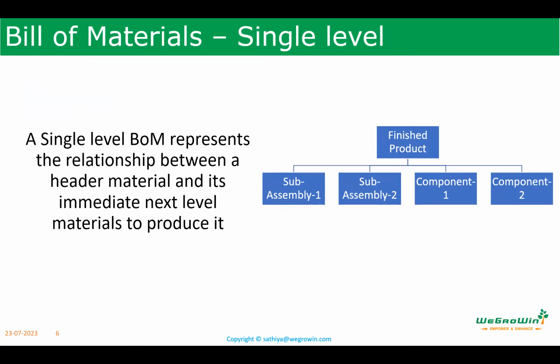For example, you have a finished product, like in our case, it is a gearbox. There is a subassembly input and output and some other components. That is single level bill of material. So in BoM, you will always create only single level bill of material.